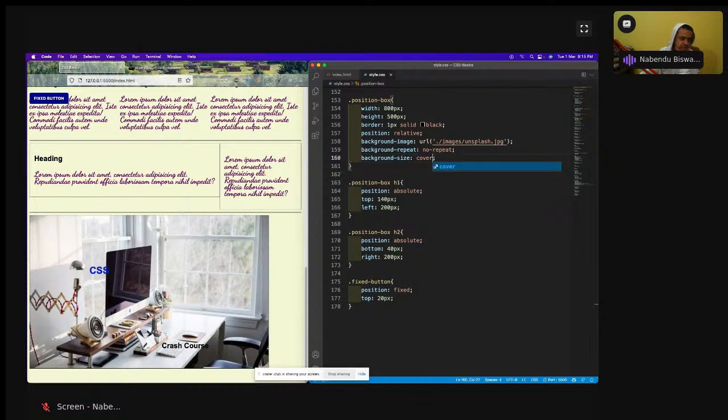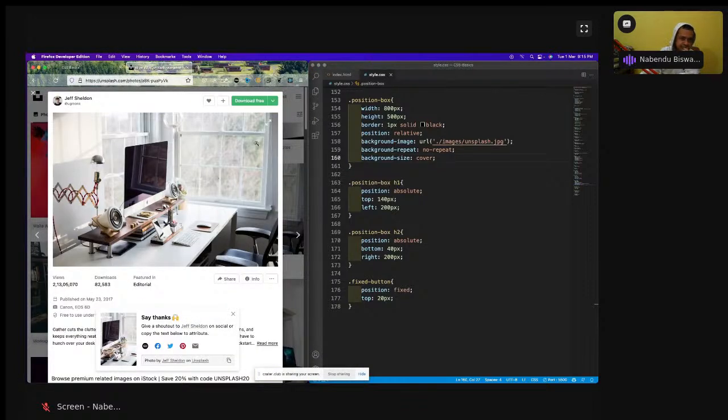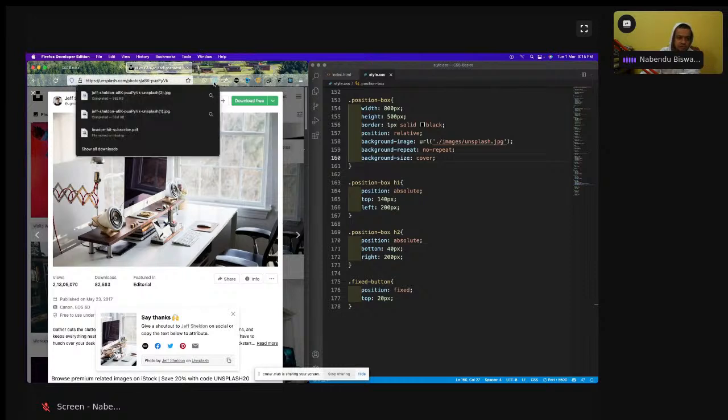Okay, so this is done. Okay, so let us do one more thing. Let us see if I bring a bigger image here. So what will happen if I bring a very big image here? The same image I'll bring, but I'll bring the largest one.